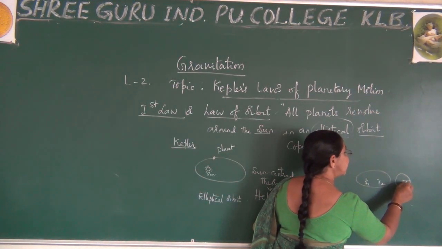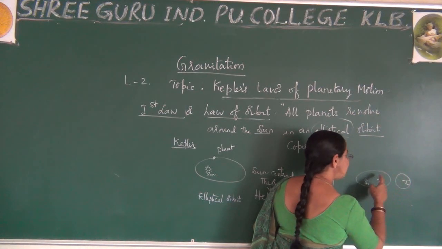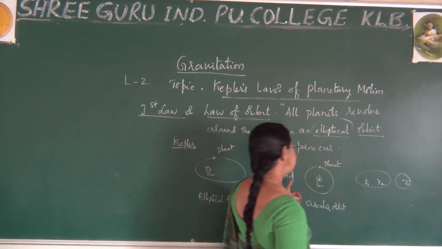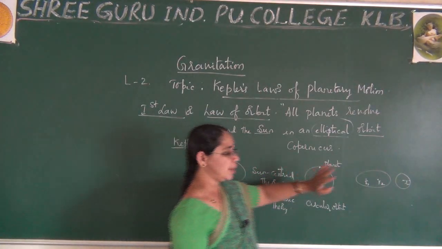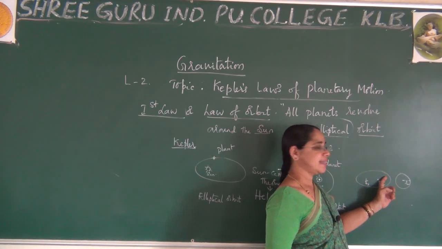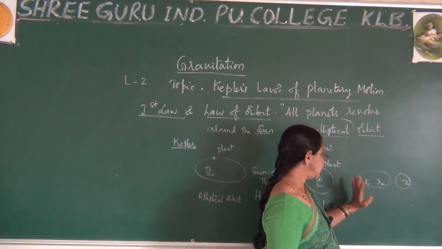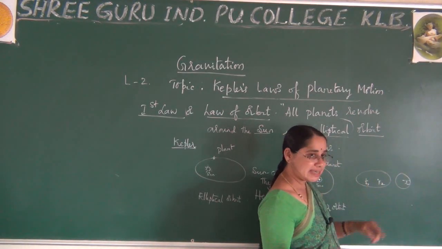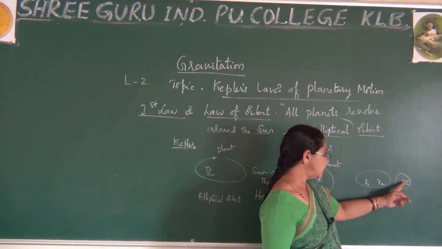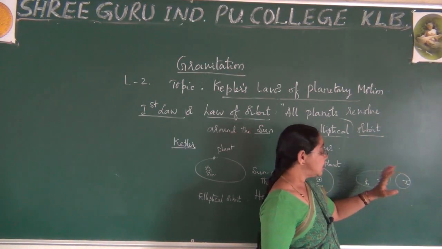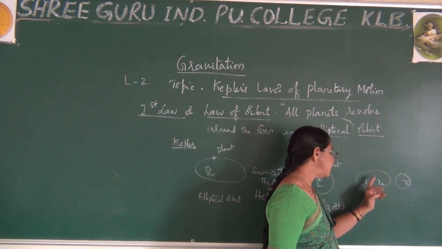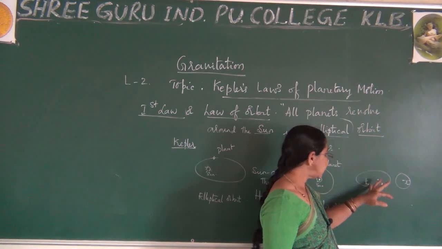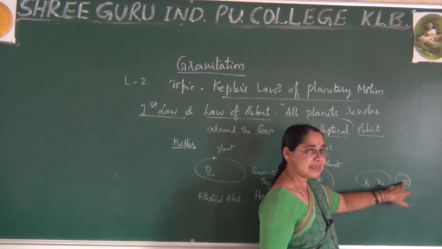Here, this radius is in the circular orbit. The same concept we explained is called the semi-major axis in the ellipse, where it is similar to the radius. So please observe, there is a difference. There are 2 points in an ellipse and only a single point in a circle. A circle is a special case of an ellipse in which these 2 points merge together. They coincide and form a single point.